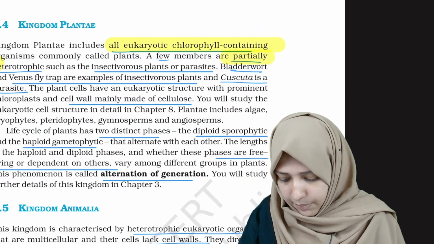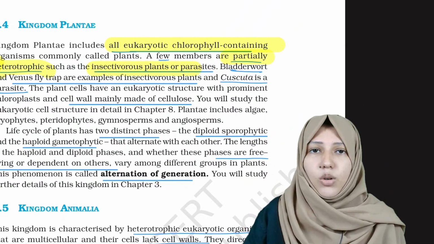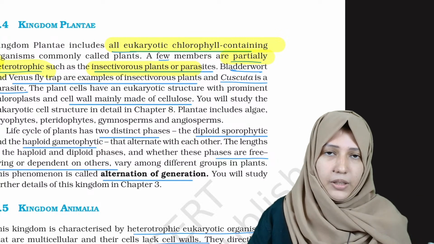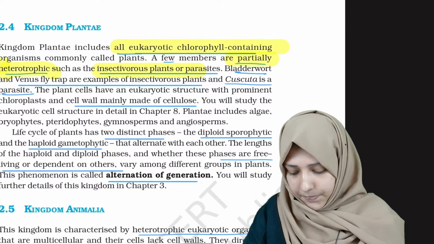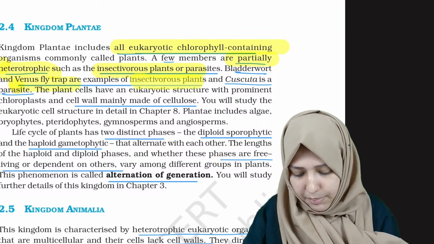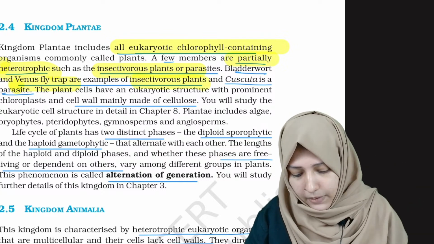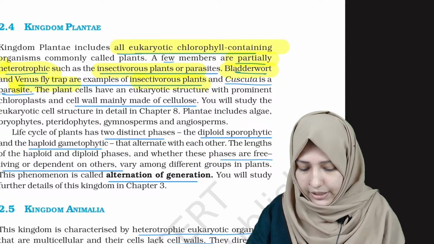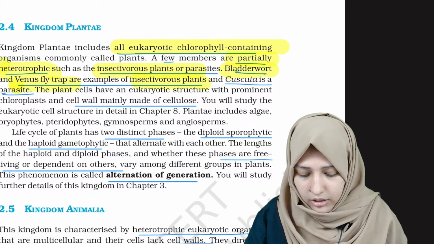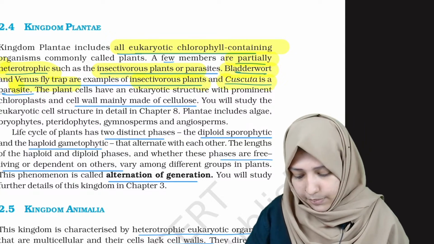Some of them will be partially heterotrophic, like insectivorous plants. They are heterotrophic, dependent on other things. Examples are the Venus flytrap and bladderwort, which are insectivorous plants. And Cuscuta is a parasite, a plant parasite.